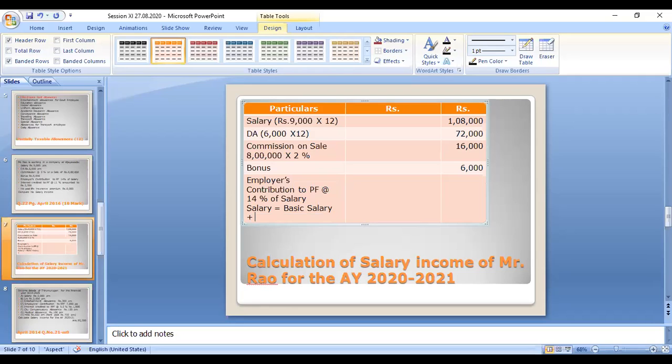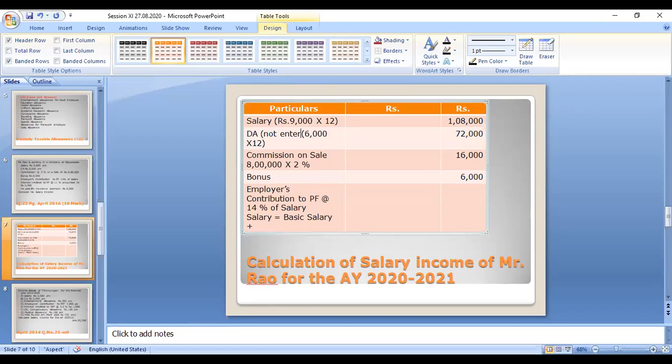Next one is commission on sales. These amounts put together are called salary. For this case, if nothing is said about the DA, we can assume that the DA does not enter, and not entering means you need not take it. If anything is given within the bracket, that amount only you have to take for calculation of the salary.